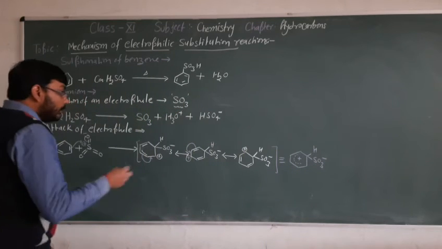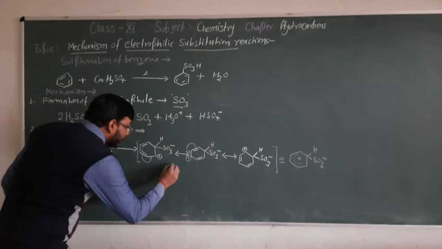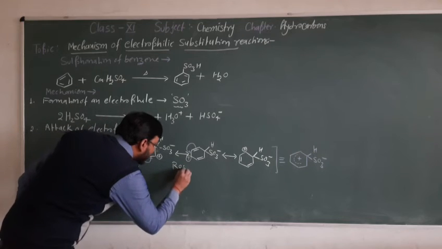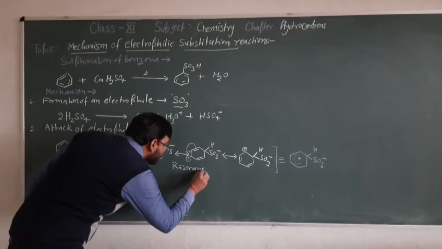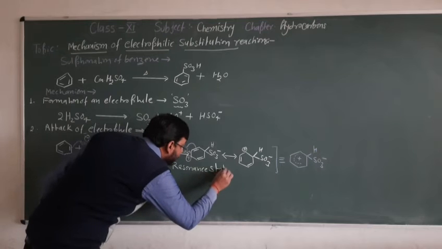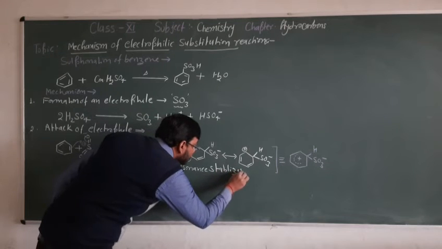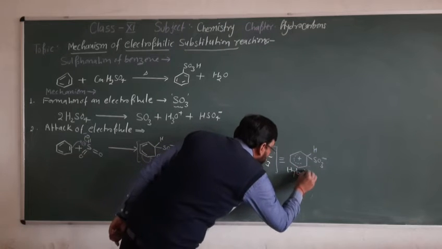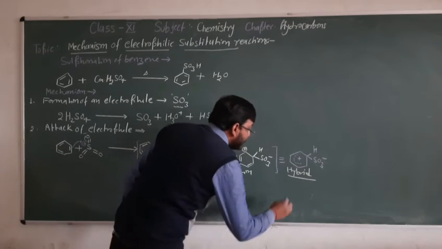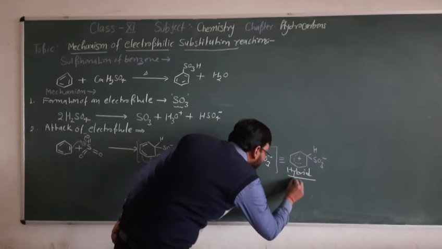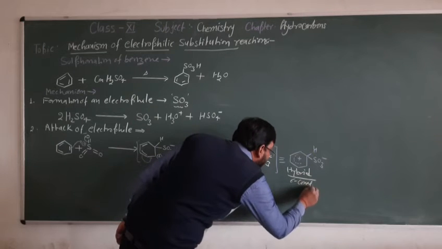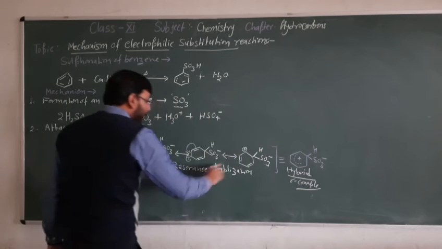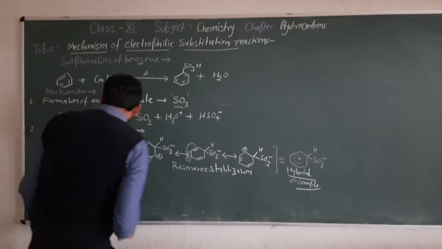Now this we call resonance stabilization, and this is the resonant hybrid structure, and it is known as the sigma complex. So this intermediate we call the sigma complex.